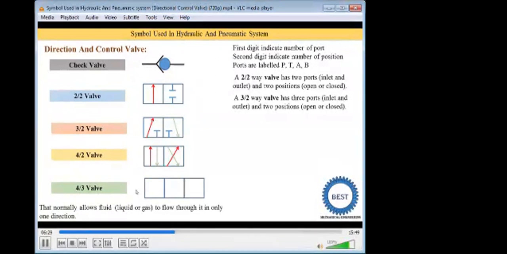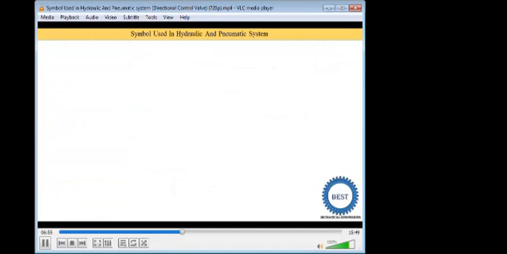Inside every position 4 ports are there. In the first position oil is supplied from P to A port, and from B to T. I put the second, mid position empty because in the mid position there are a number of variations that I will explain later on. In the third position oil is supplied from P to B and returned from A to T. I hope you understood this concept.